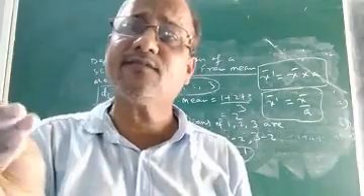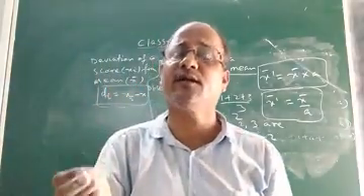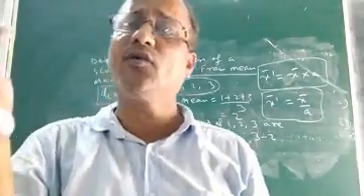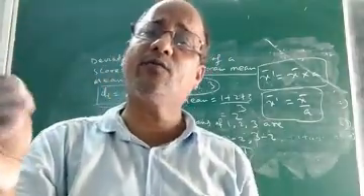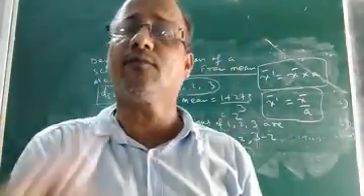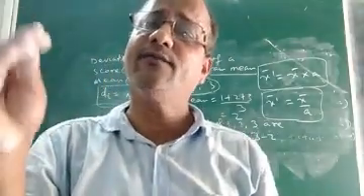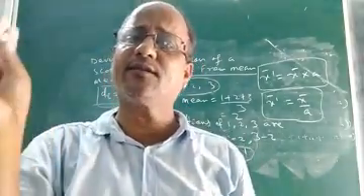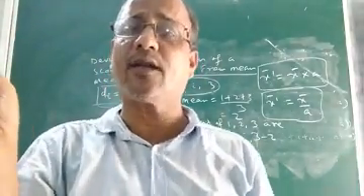So with this, the chapter Statistics has come to an end. The next chapter we are going to discuss in the upcoming class is probability. After probability we will discuss constructions, so that the entire course of class 9 will come to an end. After that I will discuss problems from different books, all important problems which generally come in the CBSE exam at class 9 level.